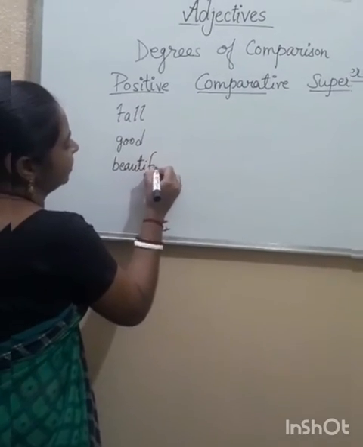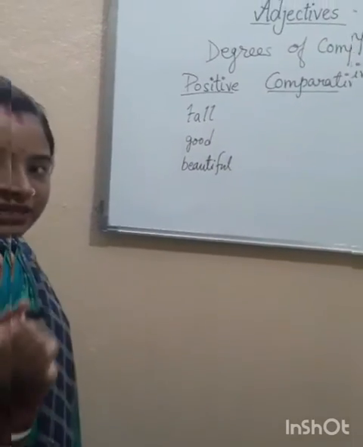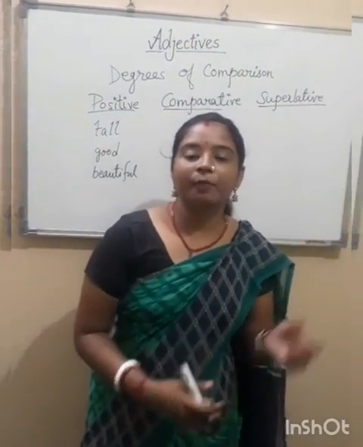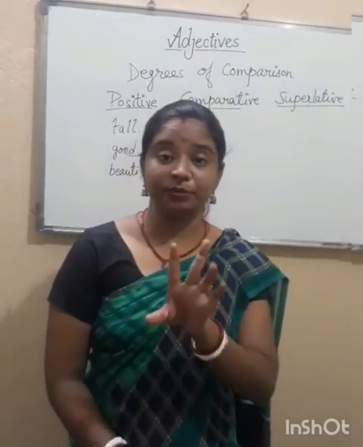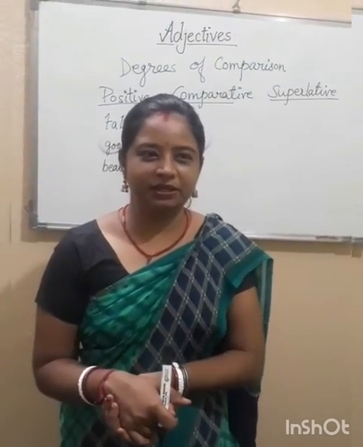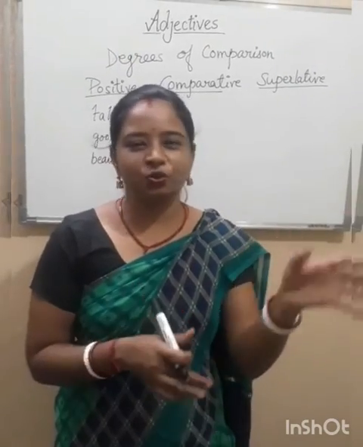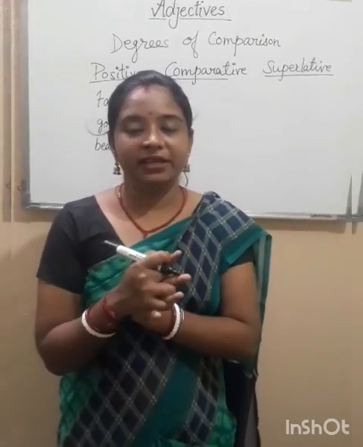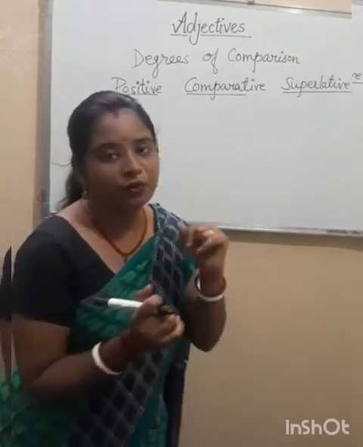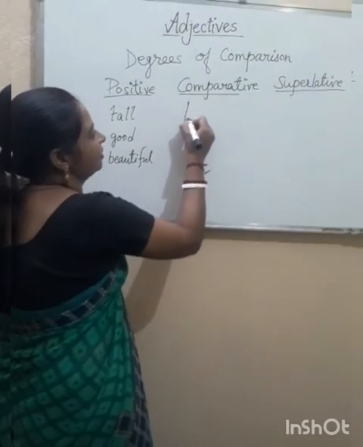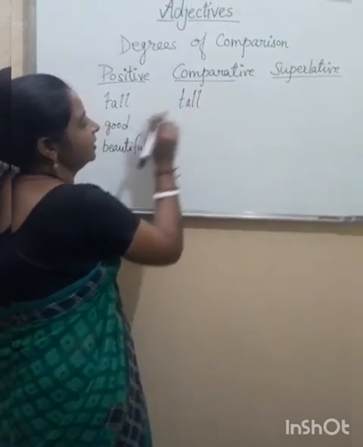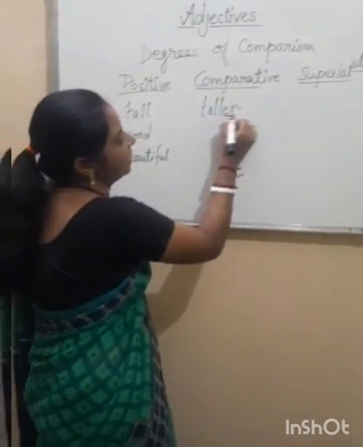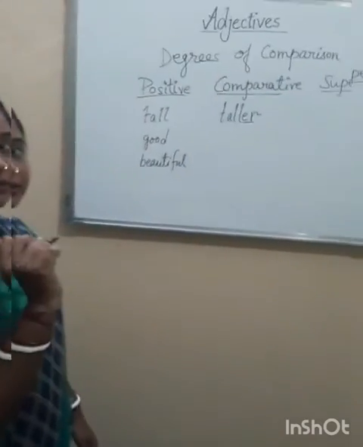Now I have written here 3 words. First I will tell you what is comparative degree. Comparative degree is a comparison where we make comparison between two. It can be two people, two boys, two girls, or any two. Now in comparative degree, when we make comparison, we follow one rule. We add ER with the word. Tall is the word. In comparative degree, we add ER and it becomes taller.